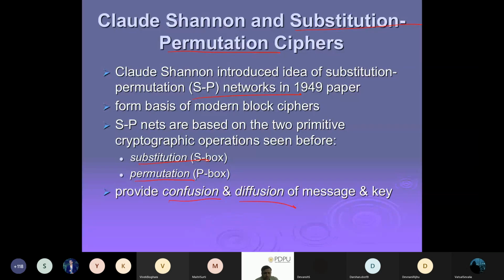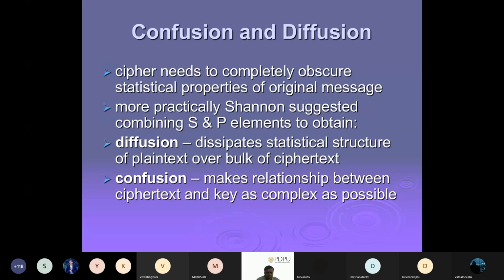Now the question is, what do you mean by confusion and diffusion, right? Let's say the first word is diffusion. Diffusion means that whatever plain text and ciphertext you have, because one thing we always assume is that we have an attacker, right? That is always available. So whatever we do, we have to make sure that even if the attacker has a bulk of ciphertext, the attacker cannot get the plain text. How can you assume that the attacker has a bulk of ciphertext?